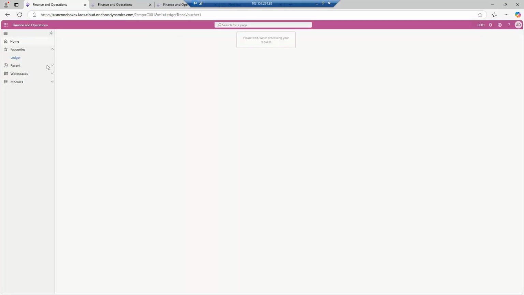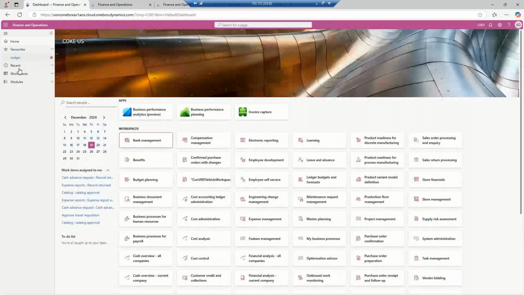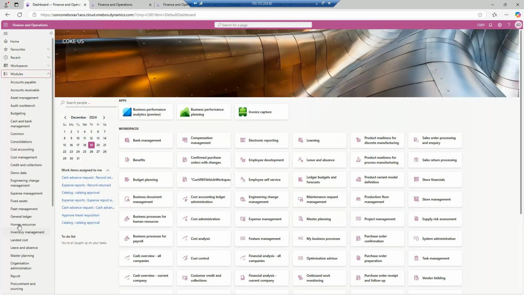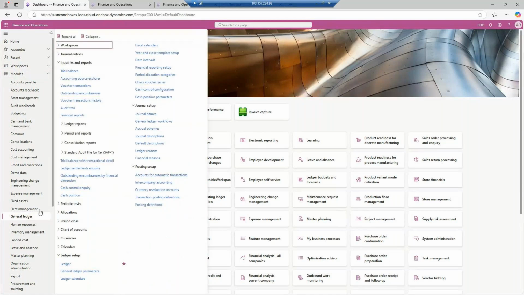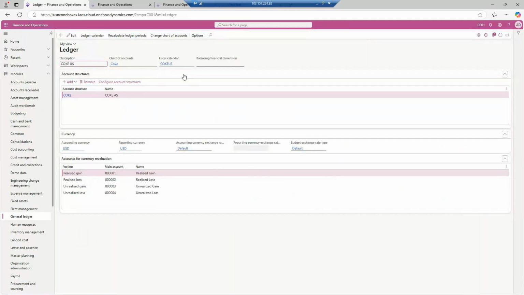Now I'm going to do five transactions, and I hope everything will be clear to you. You go to the general ledger module, and as you have configured your ledger form, it suggests that whenever you do transactions there is the chart of accounts, with a main account, then the fiscal calendar, which identifies the financial year of the organization.